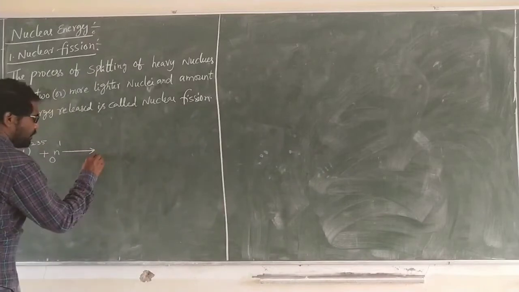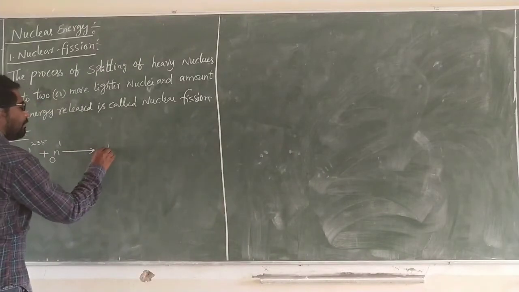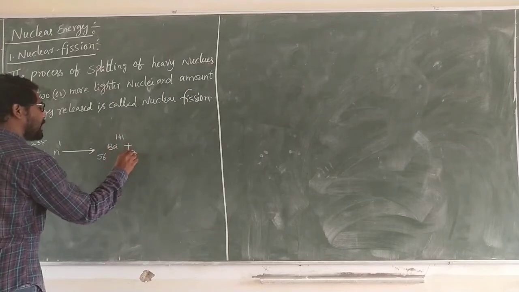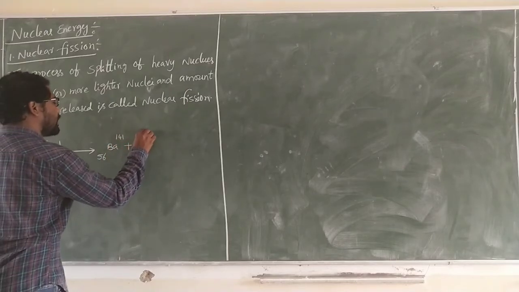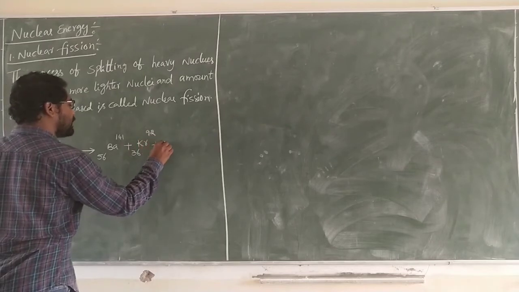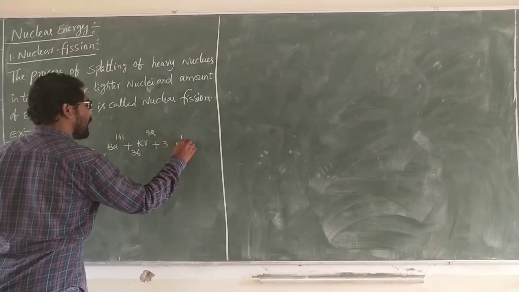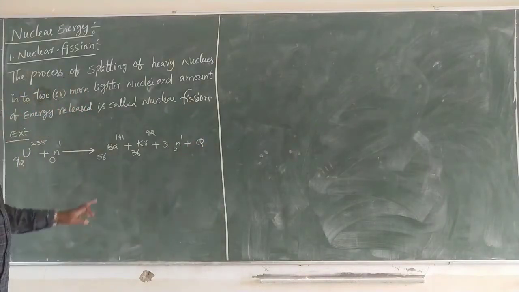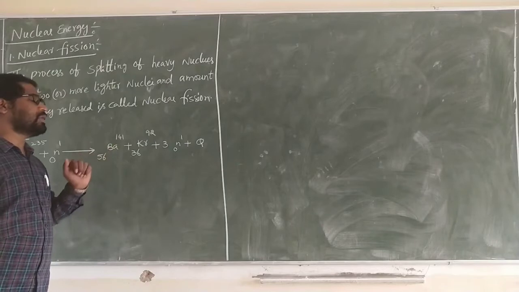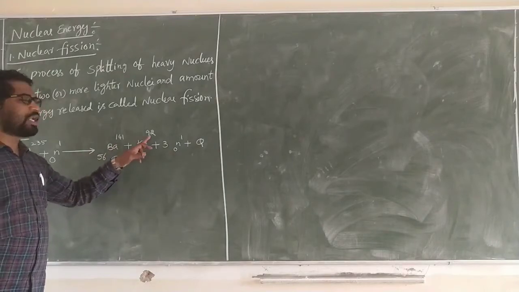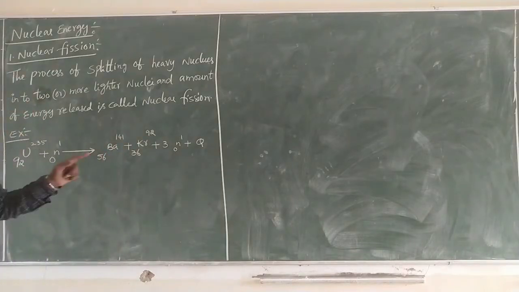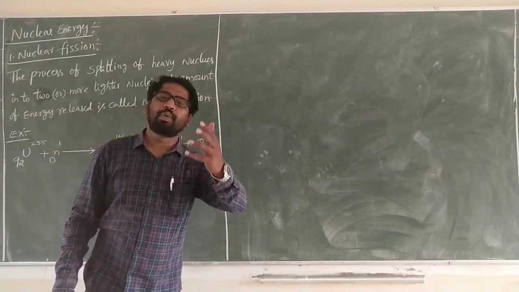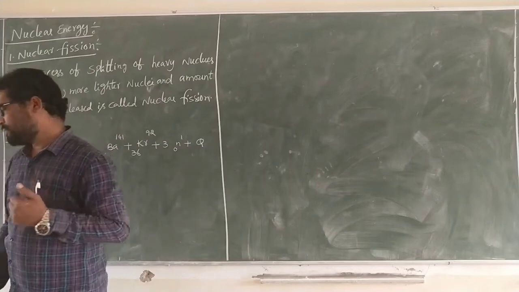Then 56 barium 141 plus 36 krypton 92, plus 3 more neutrons, plus some amount of energy.